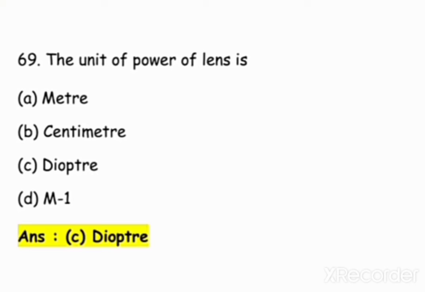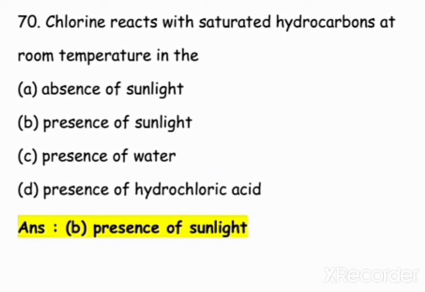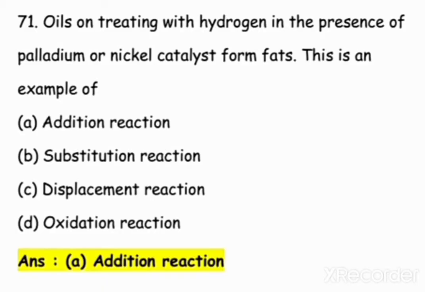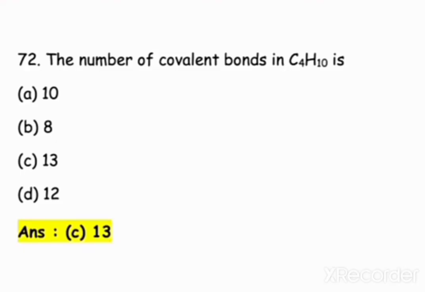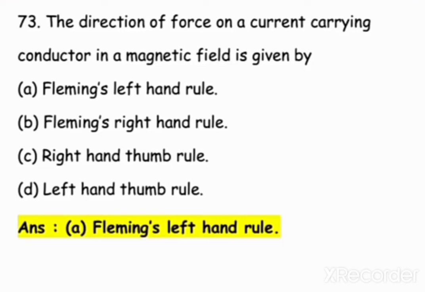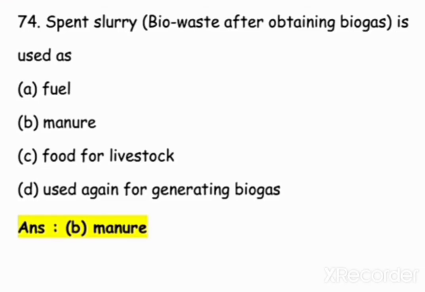Chlorine reacts with saturated hydrocarbons in the presence of sunlight. Oils on treating with hydrogen in the presence of palladium or nickel catalyst form fat. This is an example of addition reaction. The number of covalent bonds in C4H10 is 13. The direction of the force on a current carrying conductor in a magnetic field is given by Fleming's left-hand rule. Spent slurry, the bio-waste after obtaining the biogas, is used as manure. Manure means it is used as fertilizer.